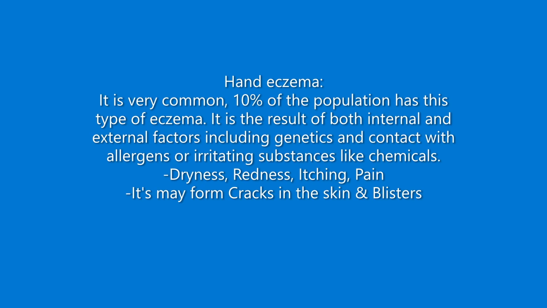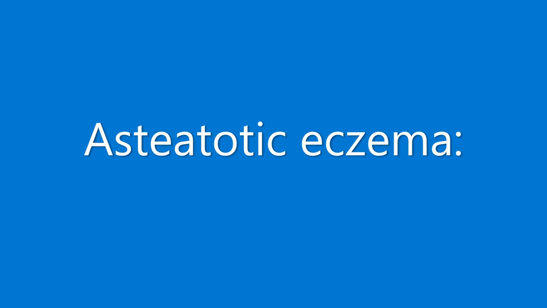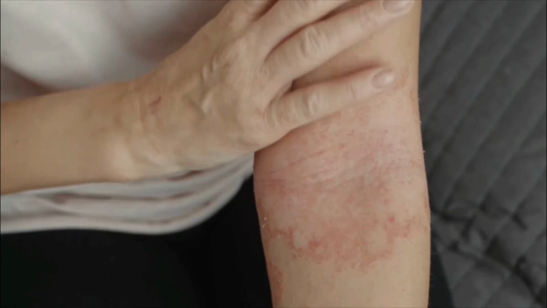Hand eczema. It is very common. 10% of the population has this type of eczema. It is the result of both internal and external factors including genetics and contact with allergens or irritating substances like chemicals. Dryness, redness, itching, pain. It may form cracks in the skin and blisters. Asteatotic eczema is commonly seen on the lower legs, in hospitalized elderly patients.